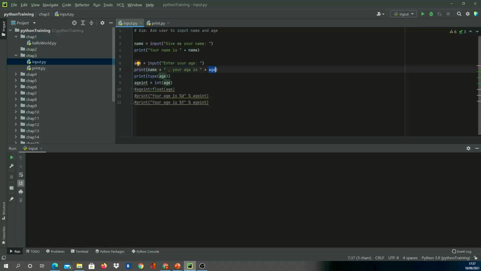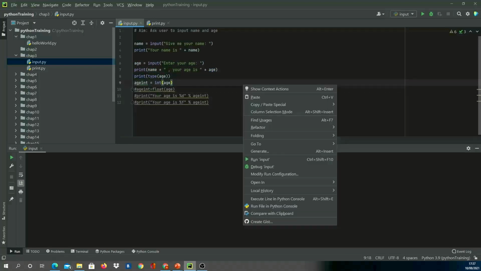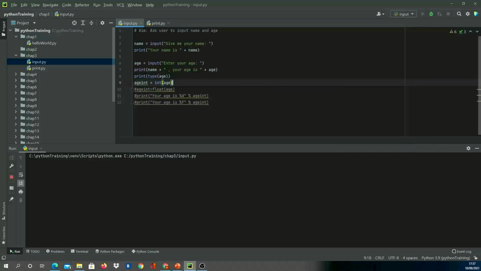We'll talk about type later, but just to understand what we have learned so far, I'm going to run the program. So as soon as I ran the program, it is asking me give me your name, which is the same as what I've given here.